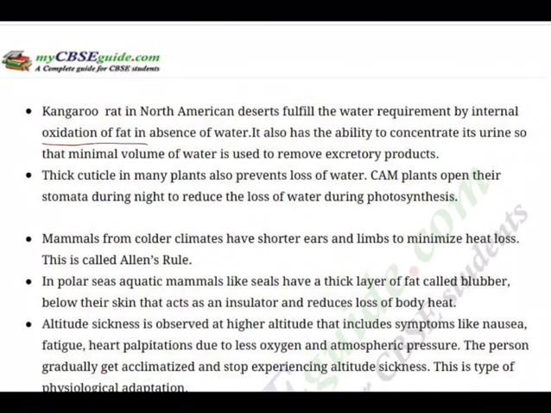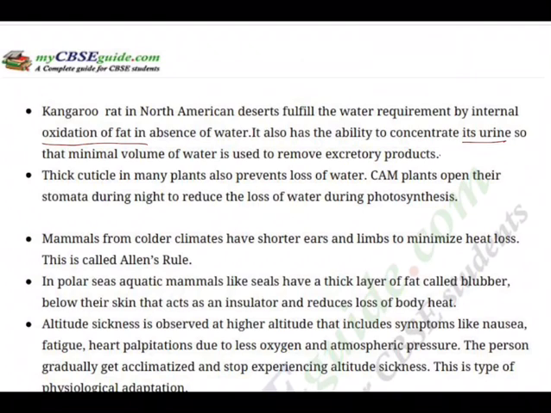It also has the ability to concentrate its urine so that a minimal volume of water is used to remove excretory products. You must have noticed that when we drink less water, the urine becomes thickly concentrated with a yellowish color, and immediately the doctor tells you to drink plenty of water so that the urine becomes transparent.